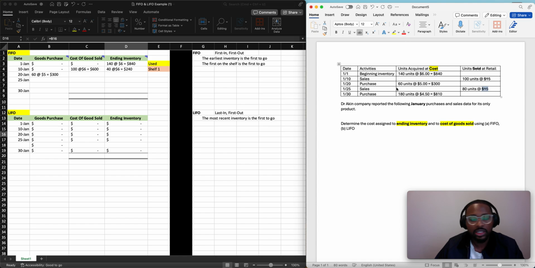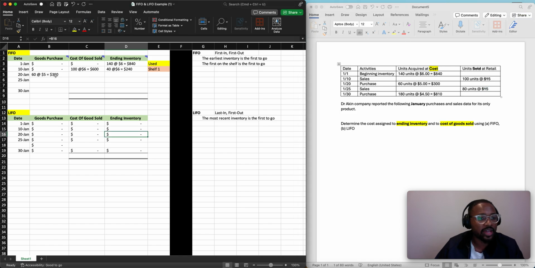Okay. All right. So now we have 60 units at $5 for $300. We didn't sell anything, so we can put a 0 there. And we always have to update our inventory. So we're just going to copy and paste that over. And now this becomes our new shelf number 2, you see?